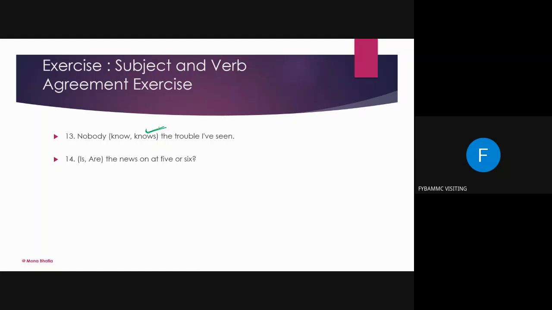The news on at 5 or 6. Is the news on at 5 or 6? Are the news on 5 at 6? Tell me which will be correct. Is the news. R. Very good. Okay, news is one piece always. So here the subject is news. Because this is an interrogative sentence, in an interrogative sentence the verb comes before the subject. Okay, interrogation always has that. Always remember, the verb will always come before the subject to ask a question.